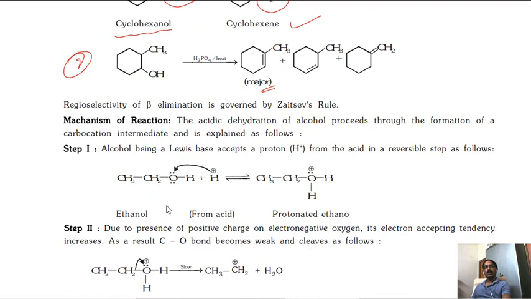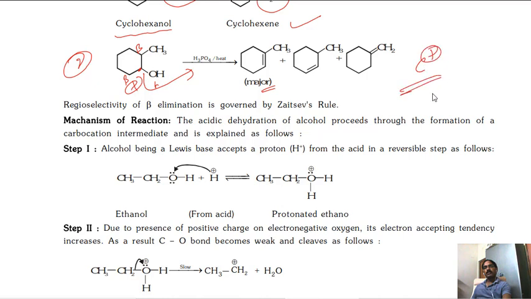What's happening here? First, protonation takes place in this dehydration process. So here a carbocation is forming. Beta hydrogen means here also beta hydrogen, here also beta hydrogen. So two probabilities are there. Then this carbocation is a stable carbocation. An intermediate is forming. When an intermediate is there, rearrangement takes place. Step by step we can discuss here.